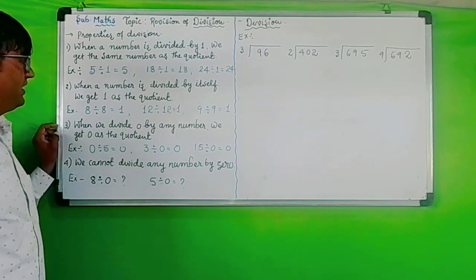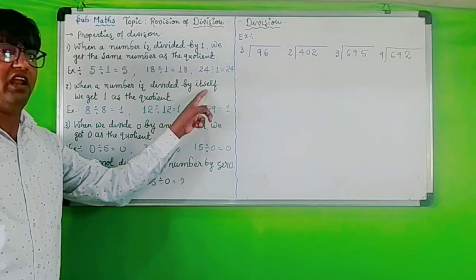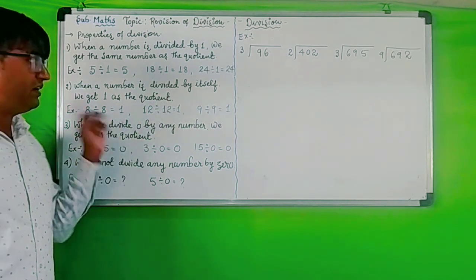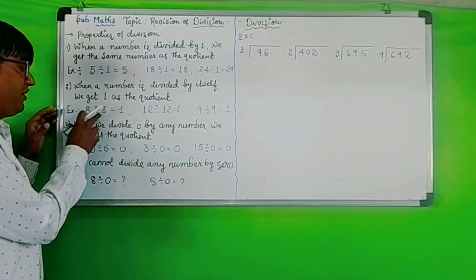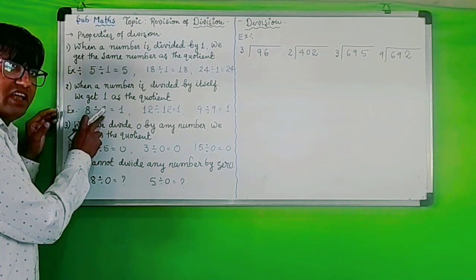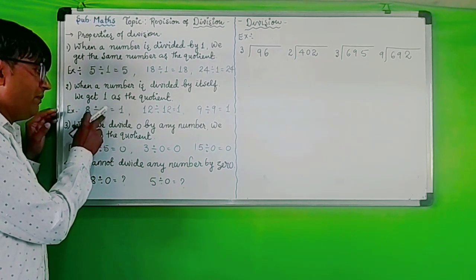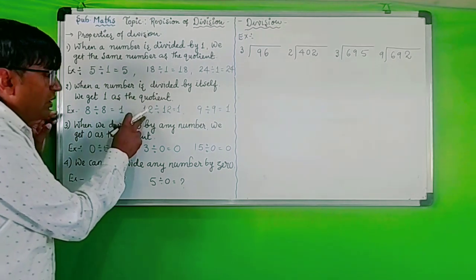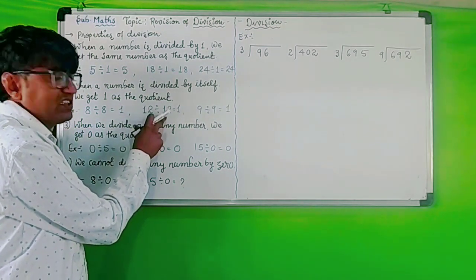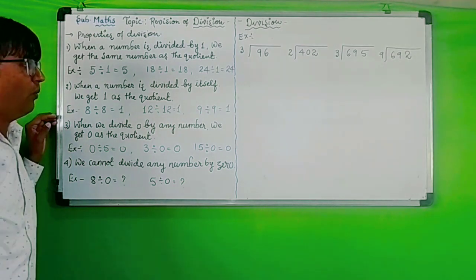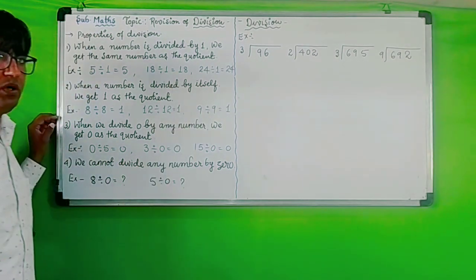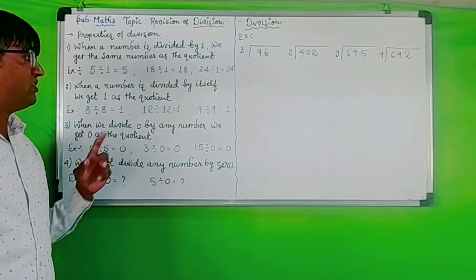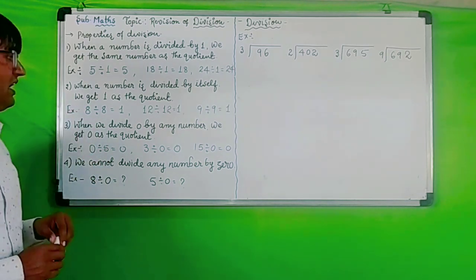24 divided by 1 equals 24. Next property says when a number is divided by itself, we get 1 as the quotient. Now we will understand with an example. 8 divided by 8. 8 is divided by itself, so we get 1 as the quotient. Understood? Next, 12 divided by 12, the quotient will be 1. 9 divided by 9 equals 1. So the second property says that when a number is divided by itself, we get 1 as the quotient.